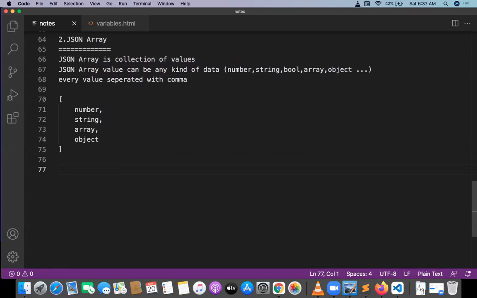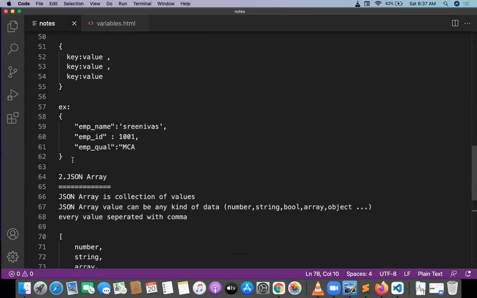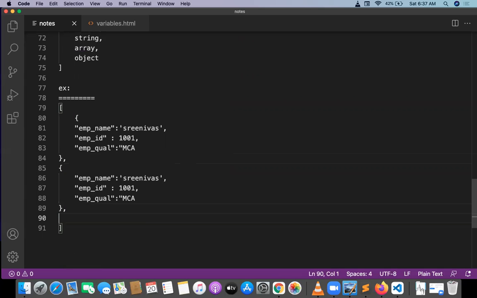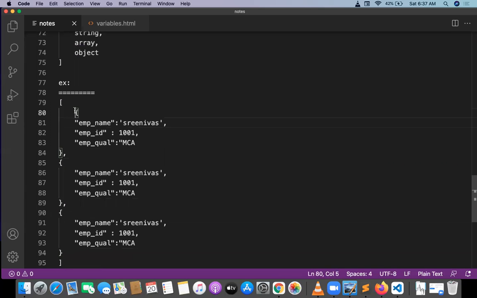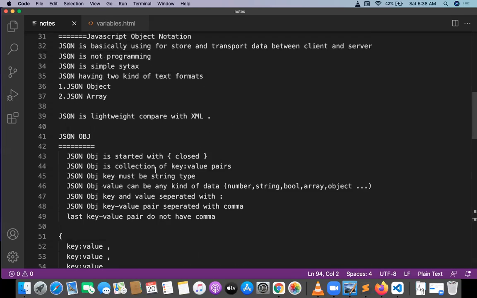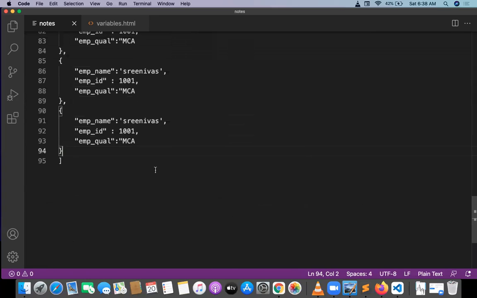Okay, one more example I will write for the JSON array. The example will be like this. I'll have objects inside the array. This is the first object, this is the second object, and this is the third object. N number of objects I can place. The first two objects are comma separated. The last object does not have any comma. And this is about JSON array.